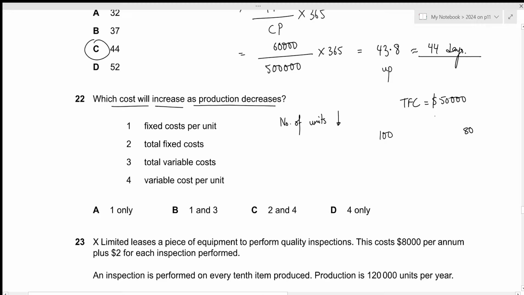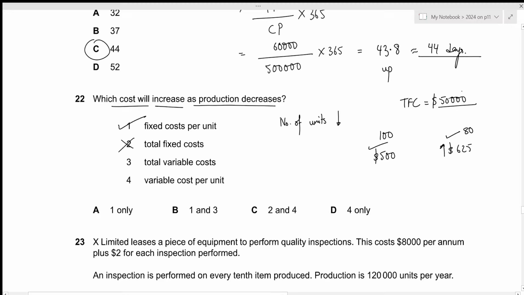So the per unit fixed cost will be the total value divided by the number of units. So previously it would be 50,000 divided by 100, which is 500. Now, based on the new number of units, it would be 50,000 divided by 80, which will be 625. So we can clearly see that the fixed cost per unit will increase as the production decreases. So 1 is true. Then we have total fixed cost. Remember that total fixed cost will not change due to the change in the production level. It will still remain the same regardless of the number of units that will be produced.